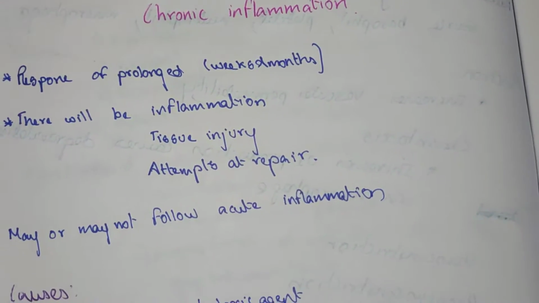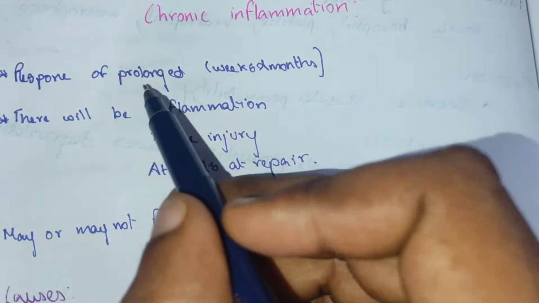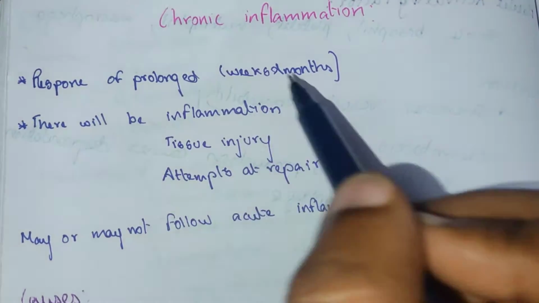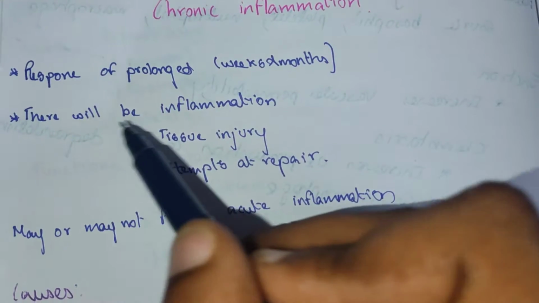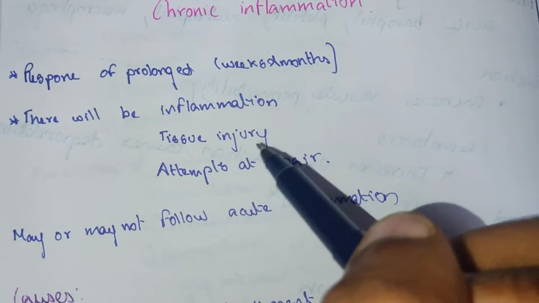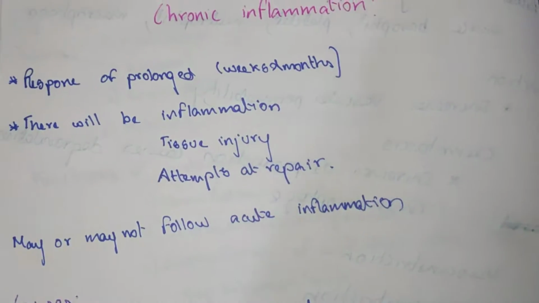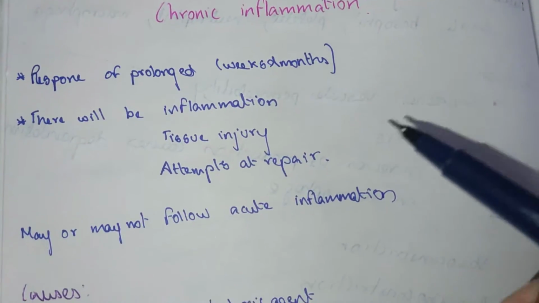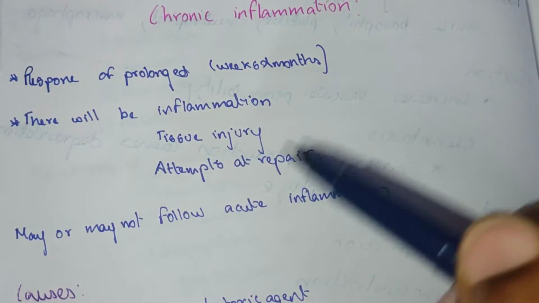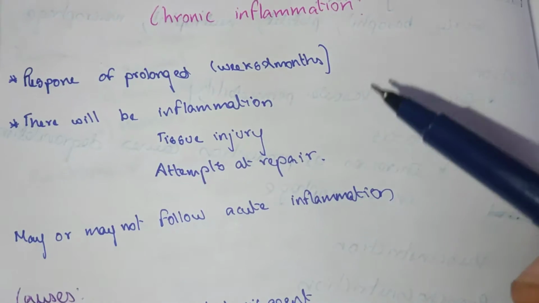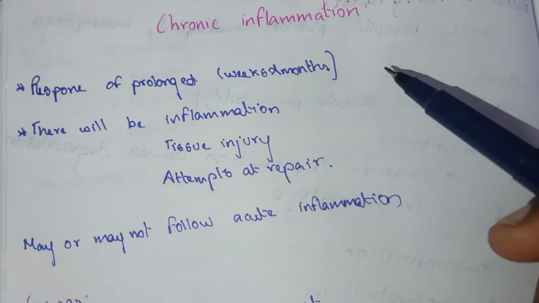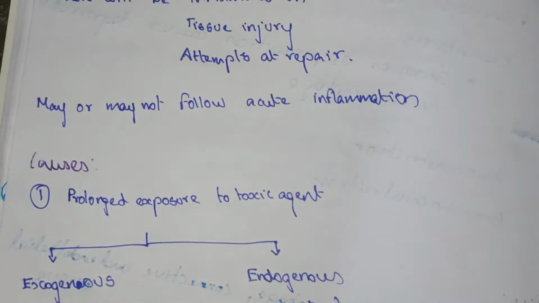Now we are going to see about chronic inflammation. It is a prolonged response. The response of chronic inflammation is prolonged for weeks and months. There will be inflammation because of tissue injury and attempts at repair. This chronic inflammation may or may not follow the acute inflammation. First, there is an acute inflammation. Next, it is followed by the chronic inflammation. Sometimes it may follow or may not follow.